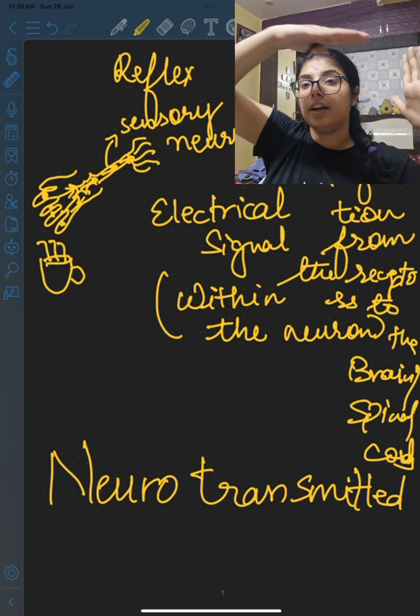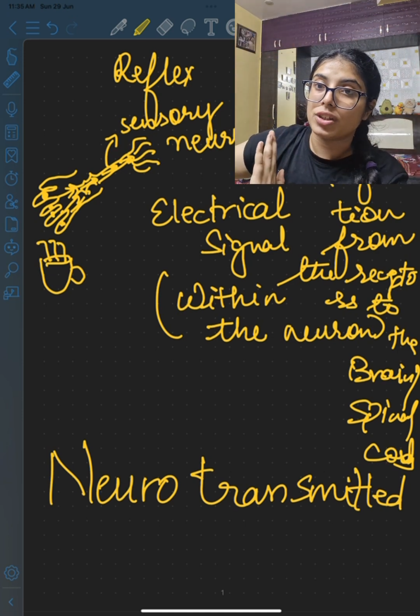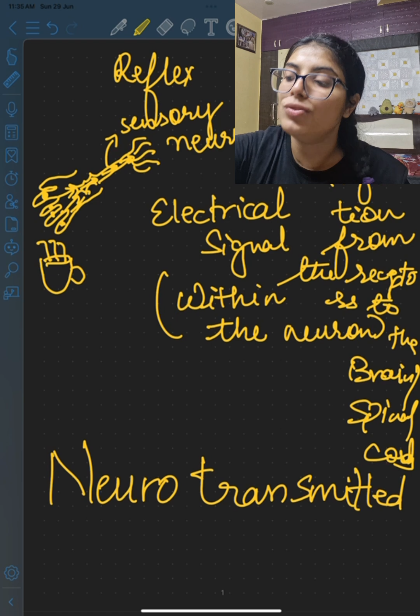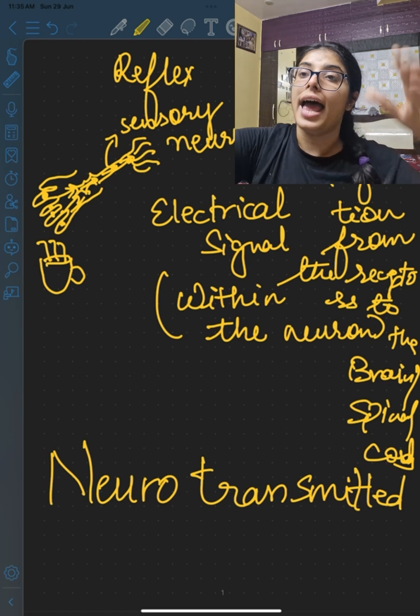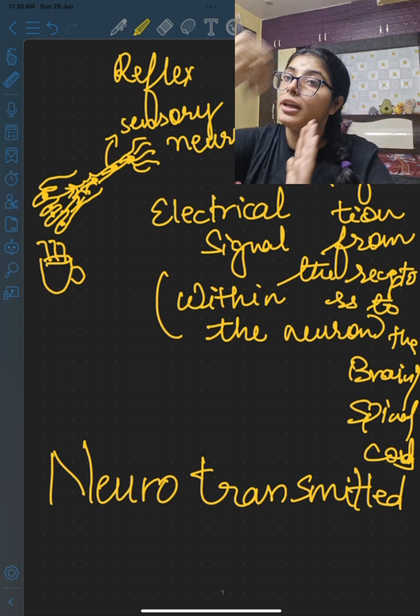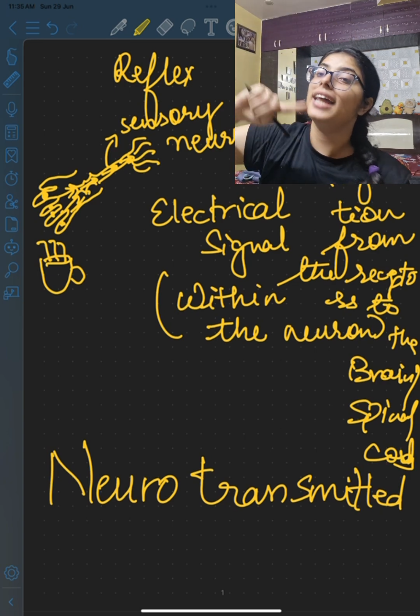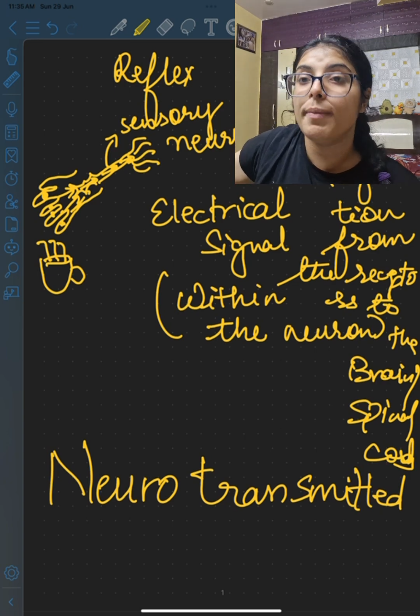So the other neuron also sets up an electrical signal, and then again whenever the electrical signal reaches the end of the neuron, chemicals will be released, and then those chemicals will be interpreted by the next neuron, which will again set up an electrical signal, and that is how the information will be passed on.